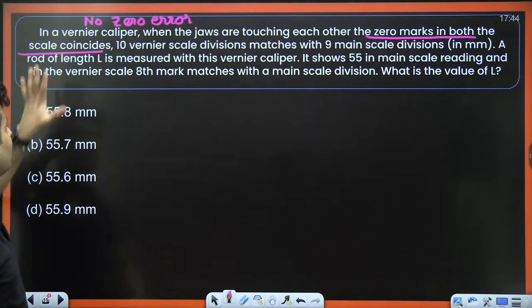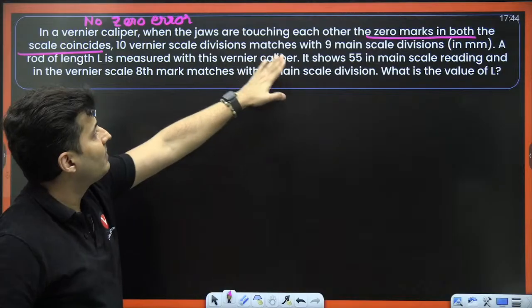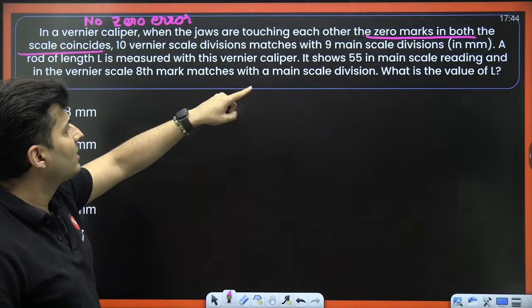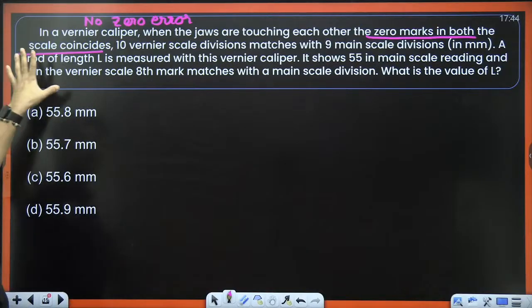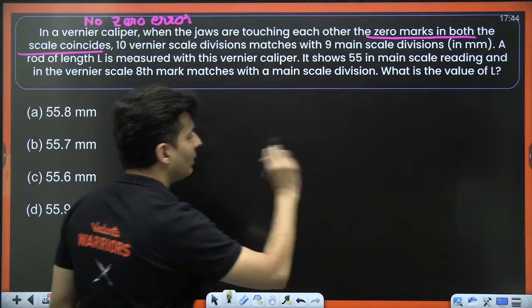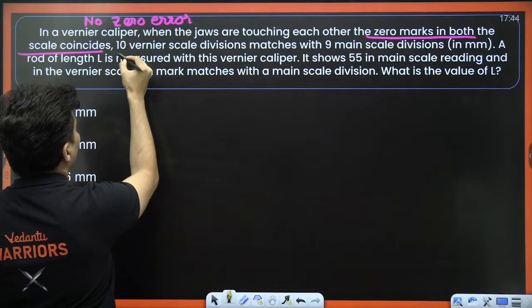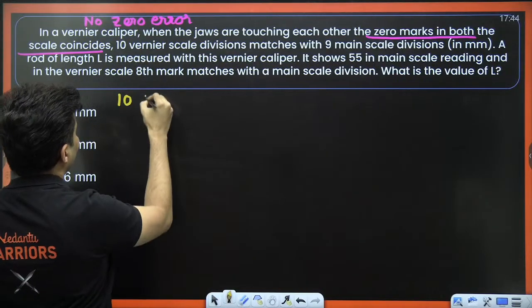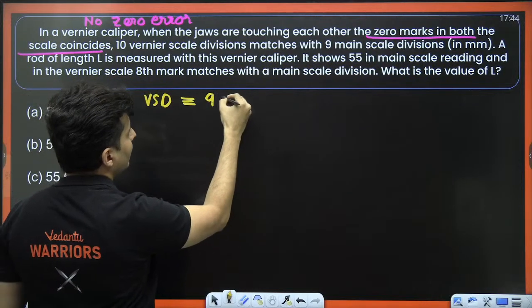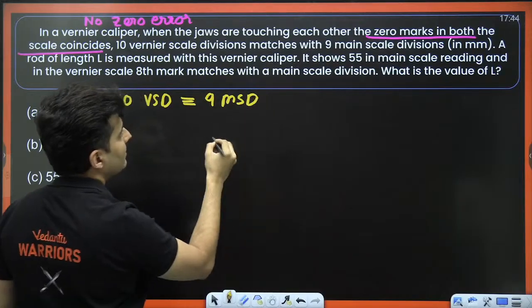Now, 10 vernier scale divisions match the 9 main scale divisions. The length of the rod is measured using this. So first thing, we should find the least count. Without least count, we should not proceed. Now, it is clearly mentioned 10 vernier scale divisions coincide with 9 main scale divisions.